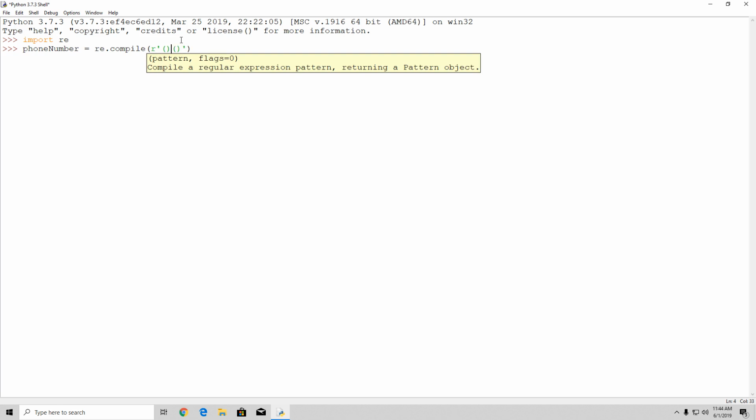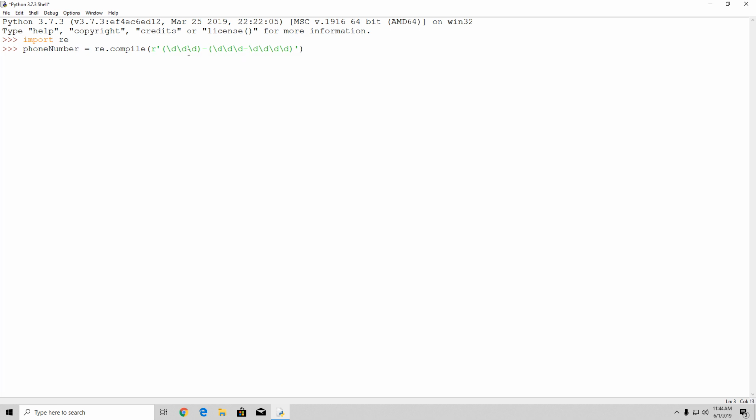And in between those open and close brackets, specify dash. In the first one, you specify \d, \d, \d, and in the second one, you can specify \d, \d, dash, \d, \d.